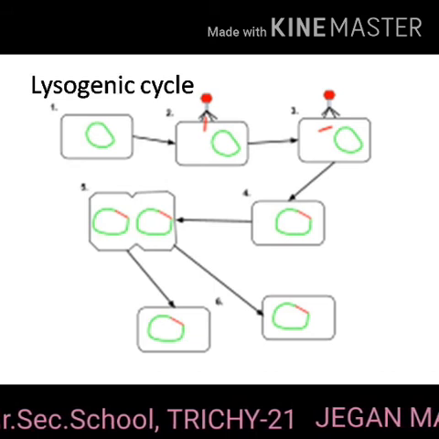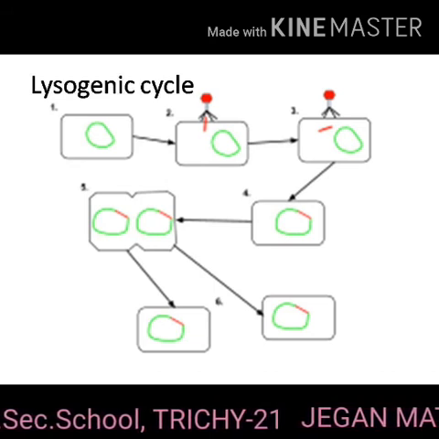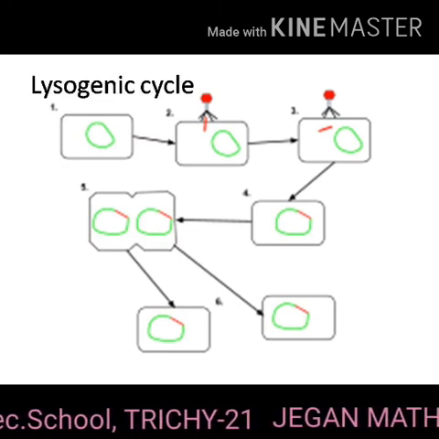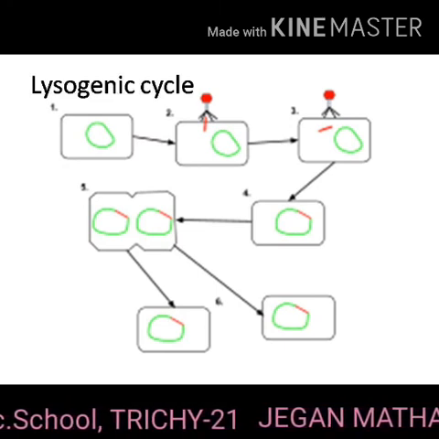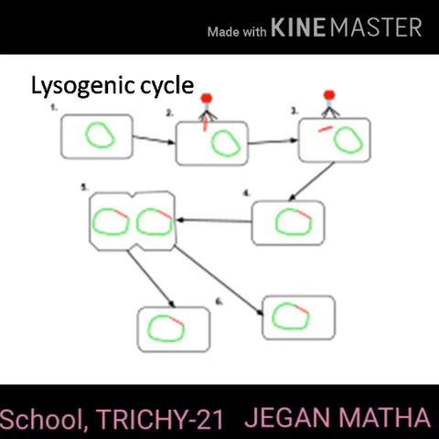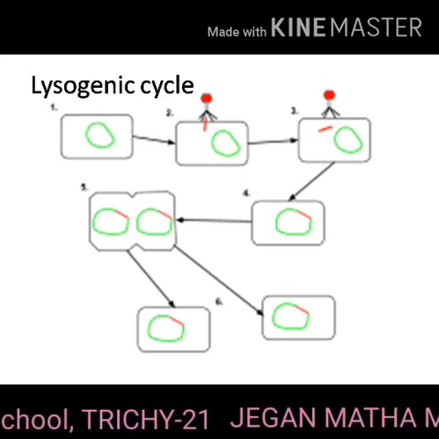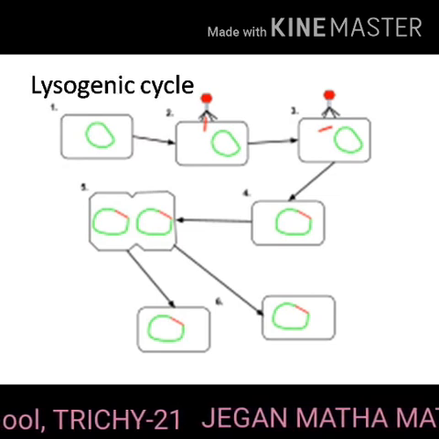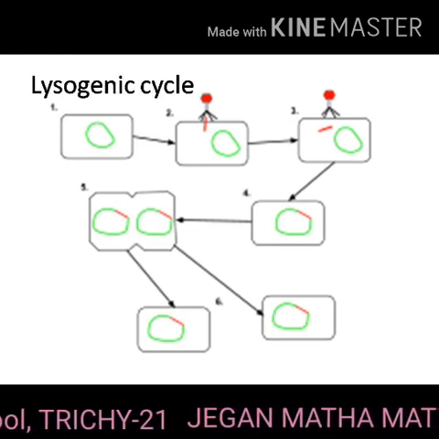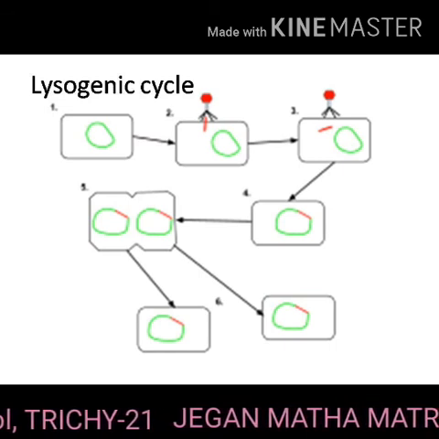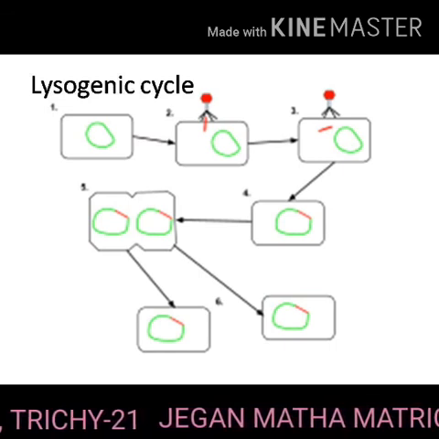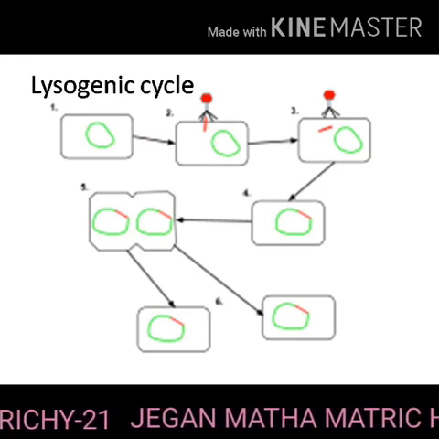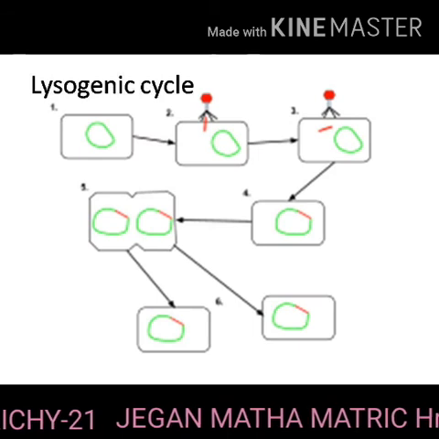As soon as the phage injects its linear DNA into the host cell, it becomes circular and integrates into the bacterial chromosome by recombination. The integrated phage DNA is now called prophage. The activity of the prophage gene is repressed by two repressor proteins which are synthesized by the phage gene.